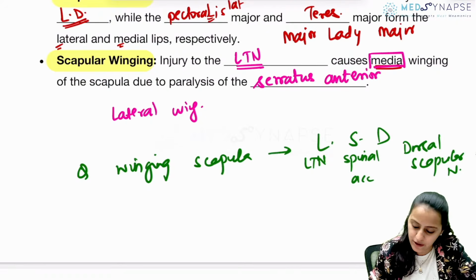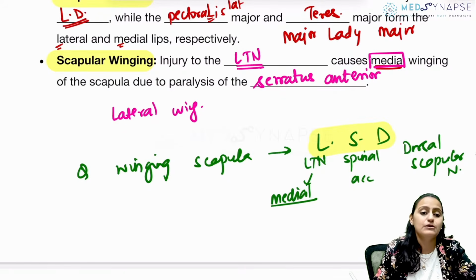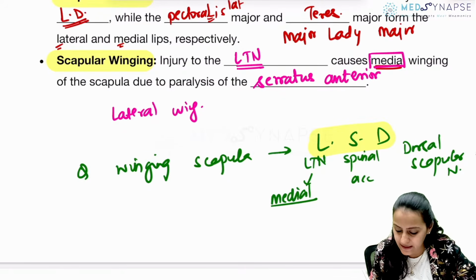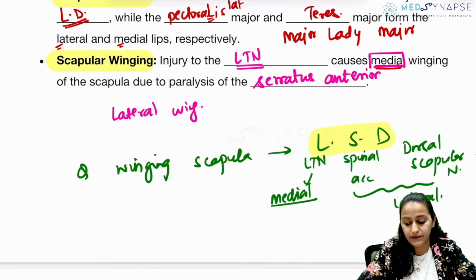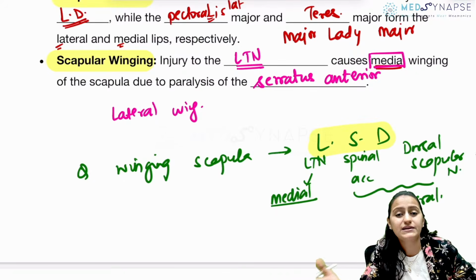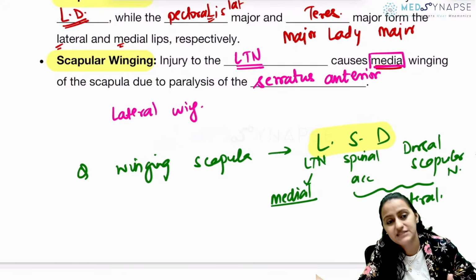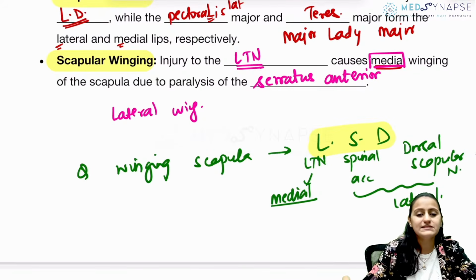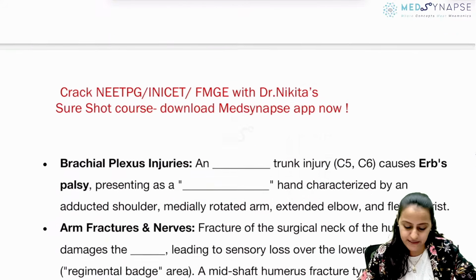Yes. So what is the mnemonic for the winging? It is LSD. Out of that, long thoracic nerve, serratus anterior is the medial winging. Okay, that is the medial winging. The other two are the lateral winging. We have discussed in detail all of this in our short videos, that the dorsal scapular supplies which muscles, and the long thoracic nerve comes from roots C5, 6, 7. All of this we have discussed in detail, right? We are just focusing on the most important points here.